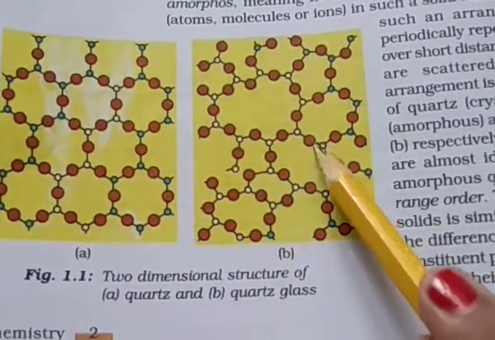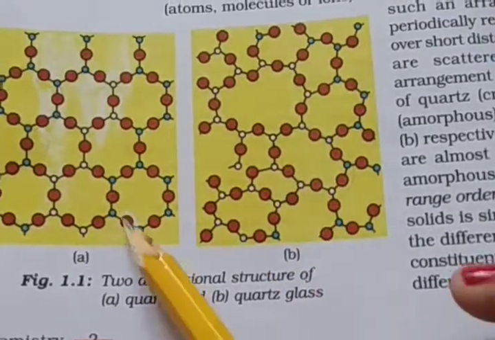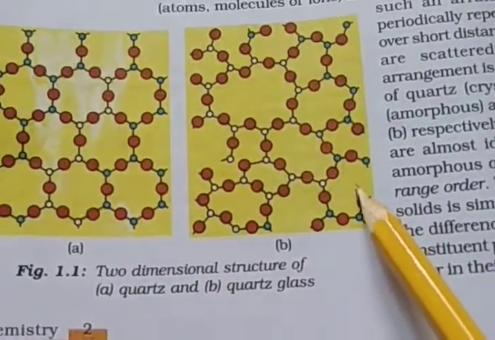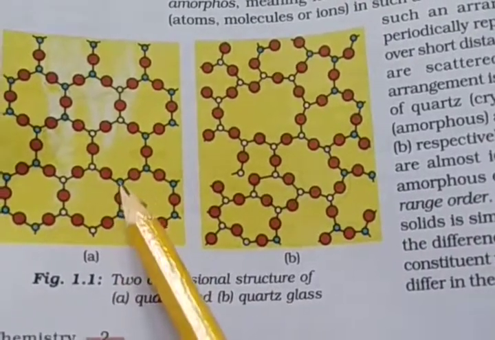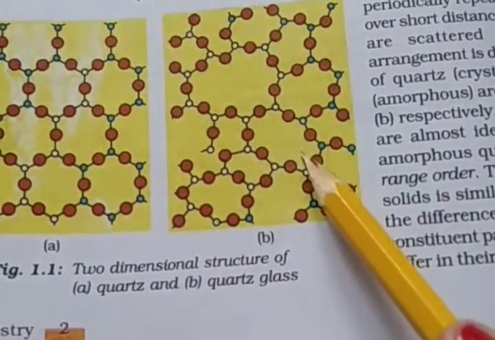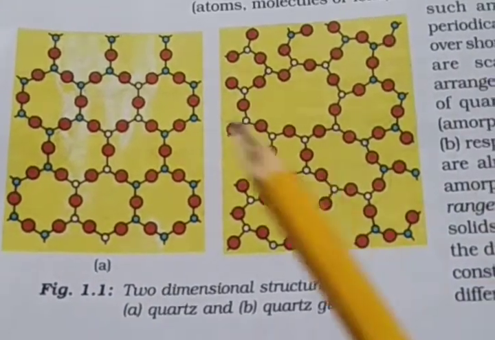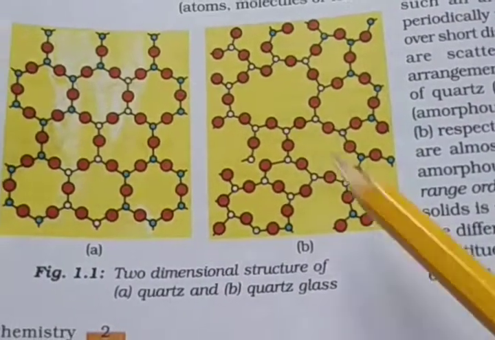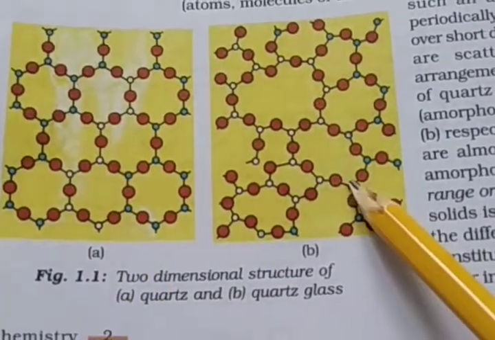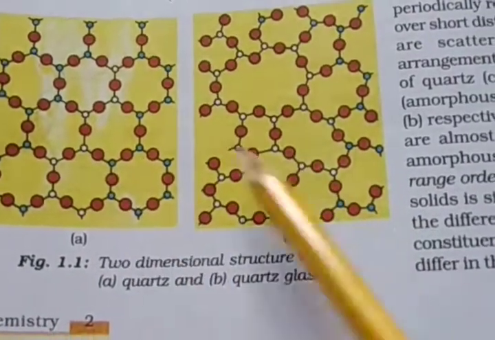So this is the non-crystalline, and we also call it amorphous. So two types of category, crystalline and amorphous. The crystalline example given here is quartz, and the amorphous solid example given is quartz glass. So crystalline and amorphous solid, and you can already see the structure difference.